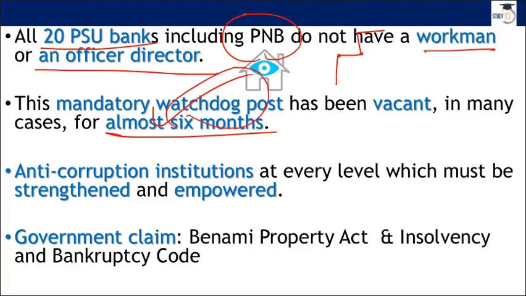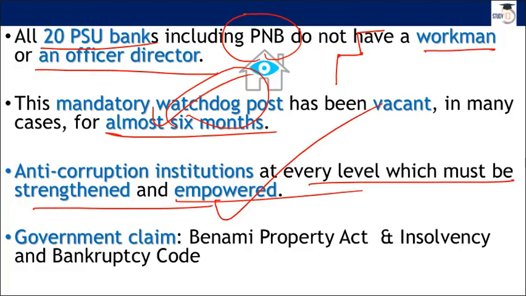Now we have to also ensure that these watchdogs and their offices are immune. When I say immune, of course we need checks and balances, but in their day-to-day working, if they want to conduct some raid, or go through some important documents within their department, then they should have a free hand. Their promotion and other things should not be decided by the people who are working there, because this will, of course, impact their freedom. The other thing is that anti-corruption institutions at every level must be strengthened and empowered. It is one of the most important things if we want to fight against corruption.